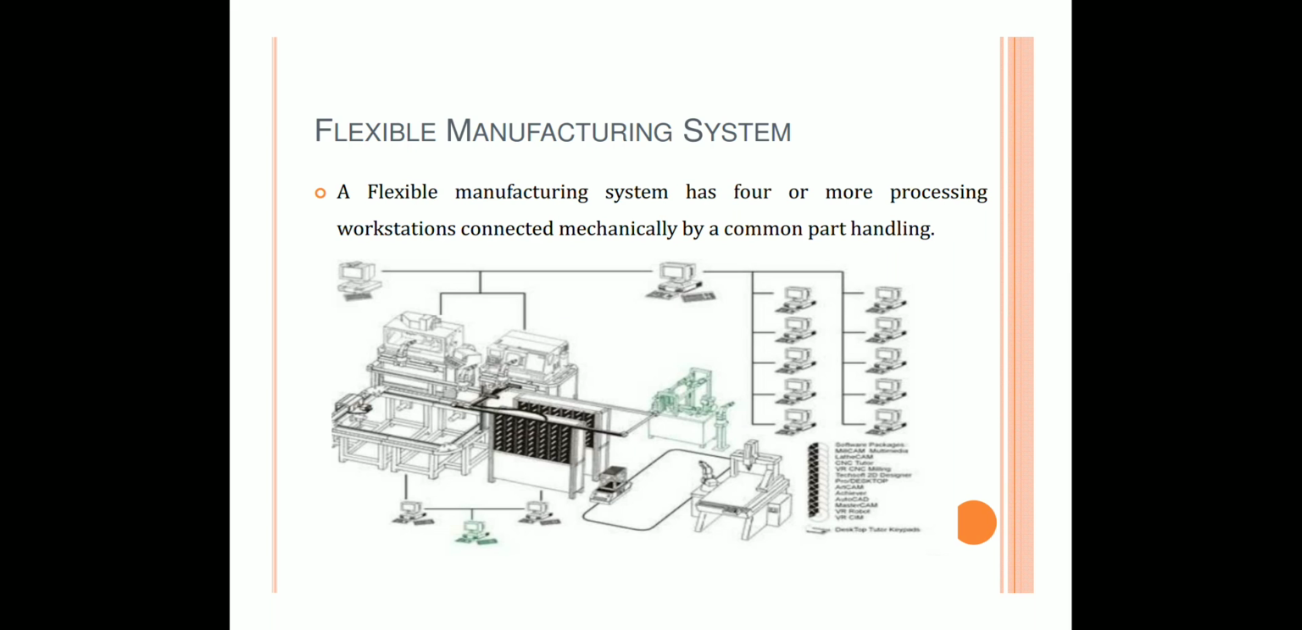Third one is the flexible manufacturing system. What is flexible manufacturing system? A flexible manufacturing system has 4 or more processing workstations connected mechanically by a common part handling system. So in flexible manufacturing system, there are 4 or more processing units connected with the part handling system, which is known as flexible manufacturing system.